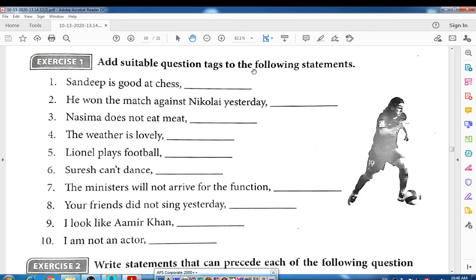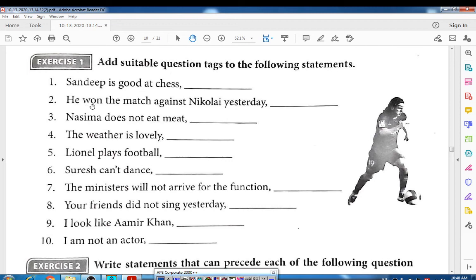Add suitable question tags to the following statements. Here 10 examples are given for you, right? I will solve only 2 of them, then the remaining questions you have to solve on your own. Sandeep is good at chess. Here the helping verb is there, so we have to use it again. So is becomes isn't, and the subject is Sandeep, so write he as the pronoun. So isn't he, and then put the question mark.